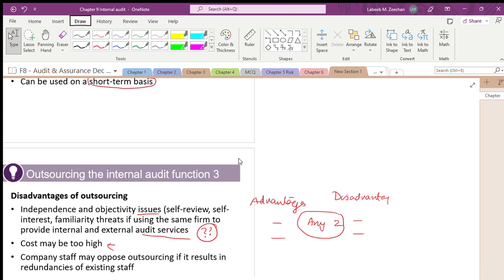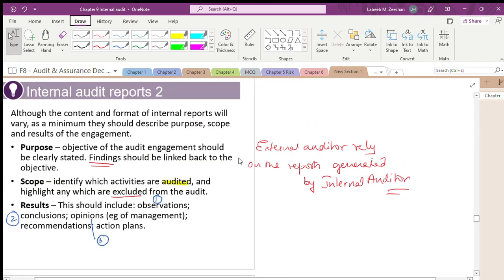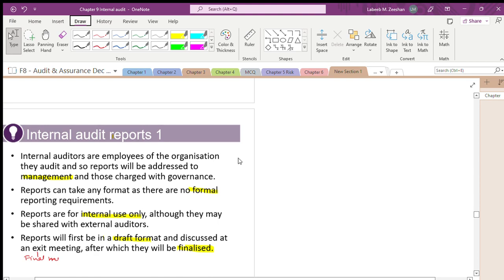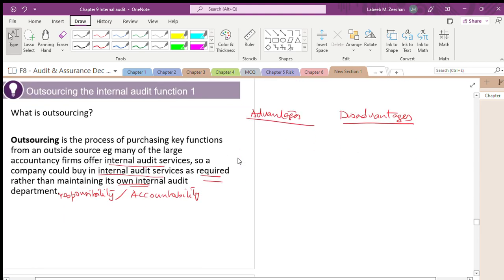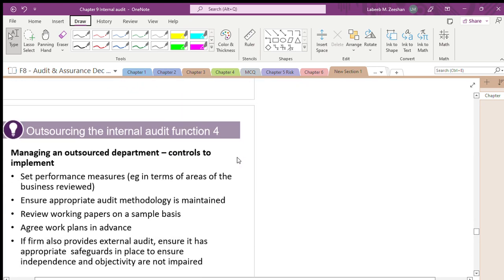We covered the different types and examples of business risk. What have we done recently? What is the importance of the reports of internal audit? And the last one.